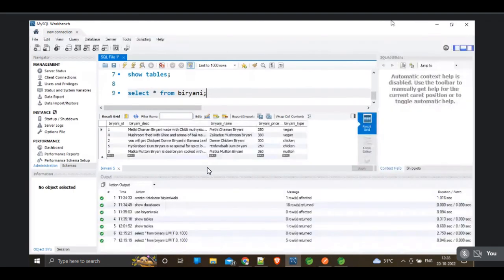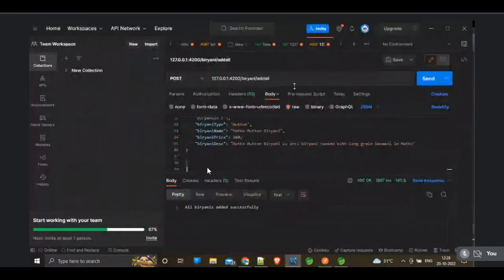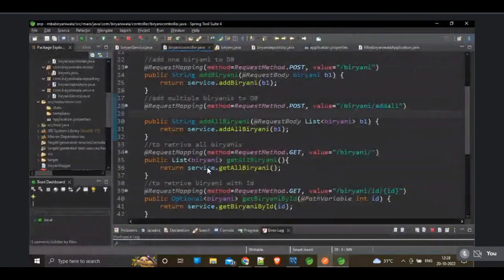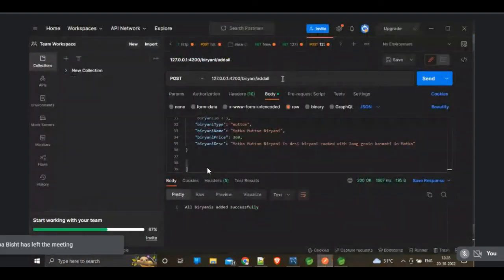Now I want to fetch the biryanis which are less than 350 rupees. So how to fetch the elements? We have to write one controller. So biryani with price, I think. Slash biryani slash range, and there we have to give the price. So let me get the biryanis which are less than 350 rupees. Please wait a bit, it is loading.